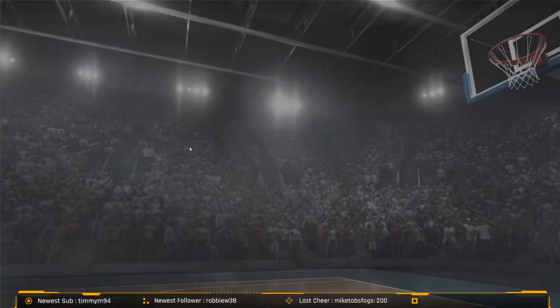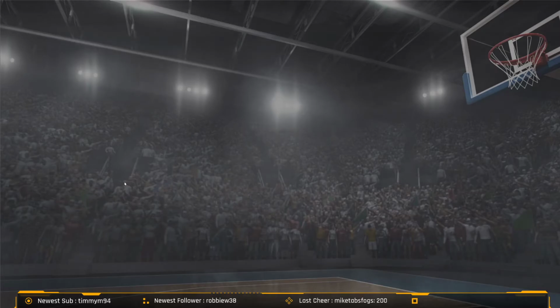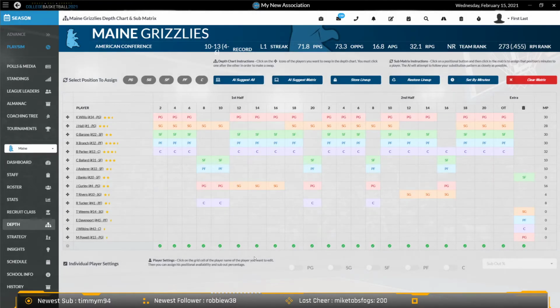And in all this talk about lineups and things like that, I want to go over to the depth screen again to show everybody just a quick update that was made here. Now you'll notice at the bottom all these green check marks that let you know that all of your columns here are full. They've got all the time allocated.